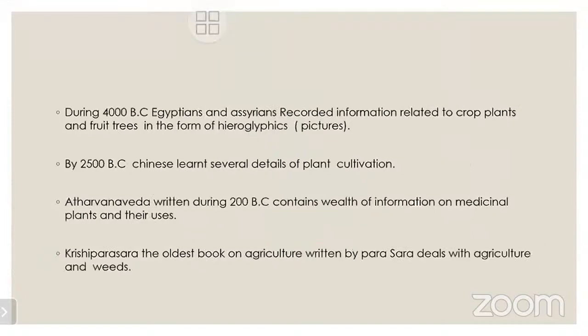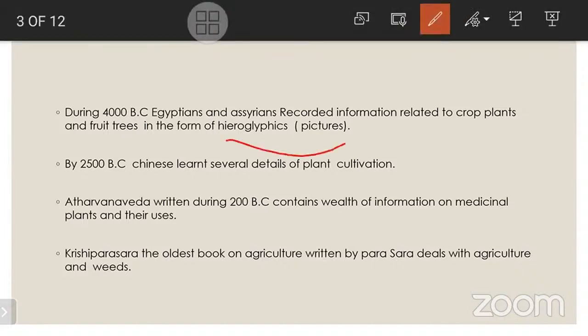During 4000 BC, Egyptians and Assyrians recorded information related to crop plants and fruit trees in the form of hieroglyphics. Hieroglyphics are pictures, so the information was recorded in the form of pictures.